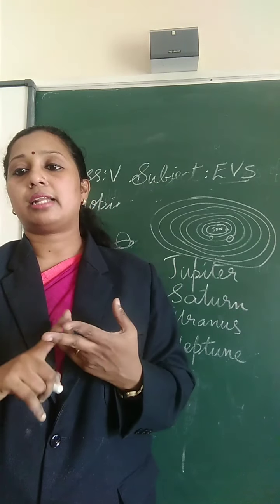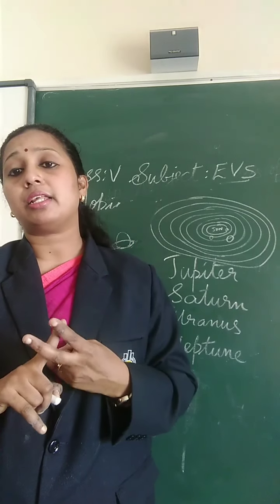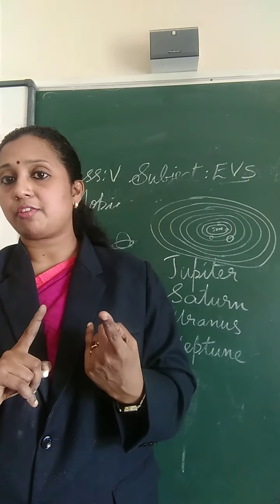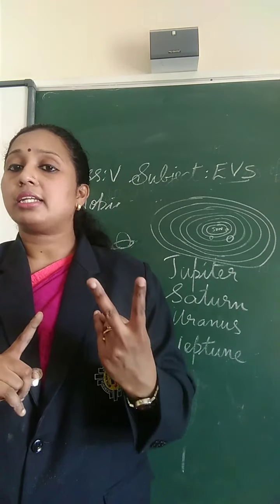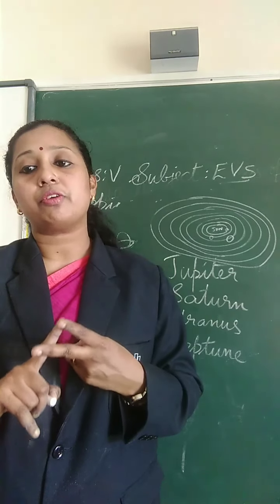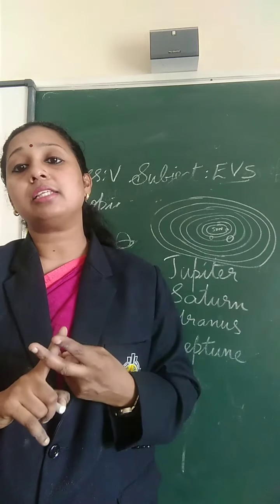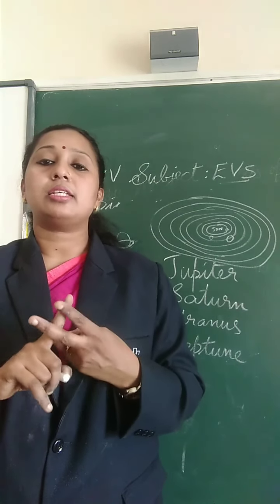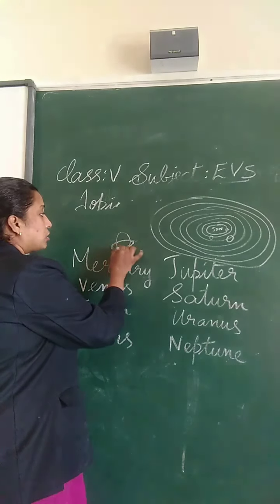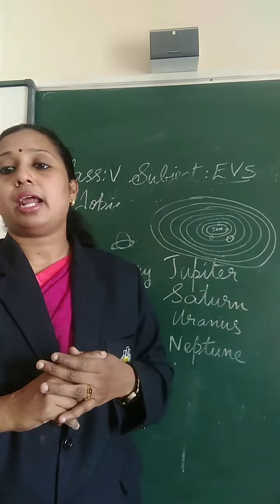So Saturn is the sixth planet from the Sun, and it is the second largest planet in the solar system. So which is the first largest planet? Yes, Jupiter is the first largest planet, and Saturn is the second largest planet. And this Saturn is also made up of rings of ice, rocks and dust. That is why it looks beautiful and attractive. So this is about Saturn.